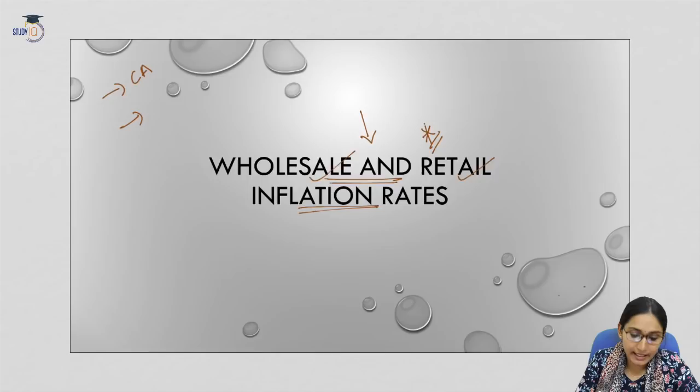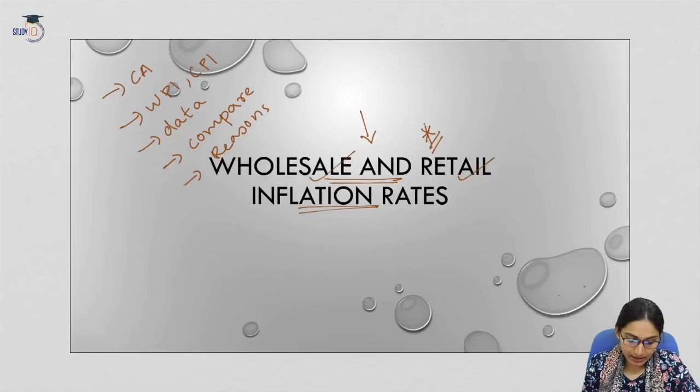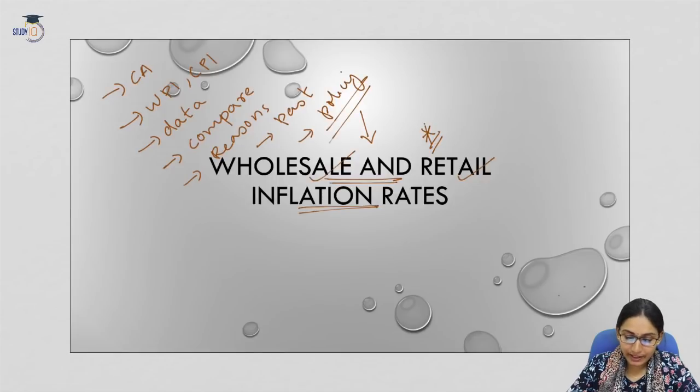We will discuss concepts like WPI, CPI, etc. We will also discuss the data that is available regarding WPI and CPI. What are the highlights of the data? We will also see how we can compare the WPI with that of CPI, and we will also see what are the reasons, or why is the data like this. So we will also analyze whether such a thing has happened in the past. Now we will also see what will be the impact of this data on policy making. So these are the topics that we will be discussing today in this lecture.